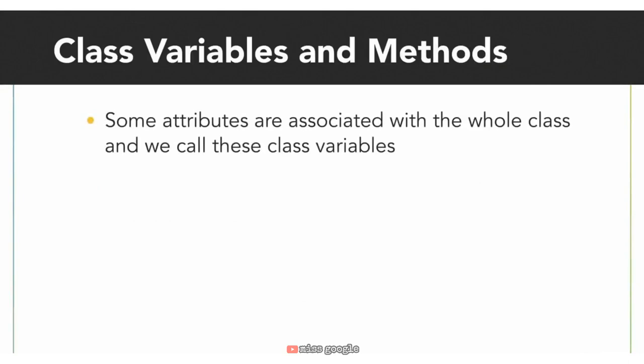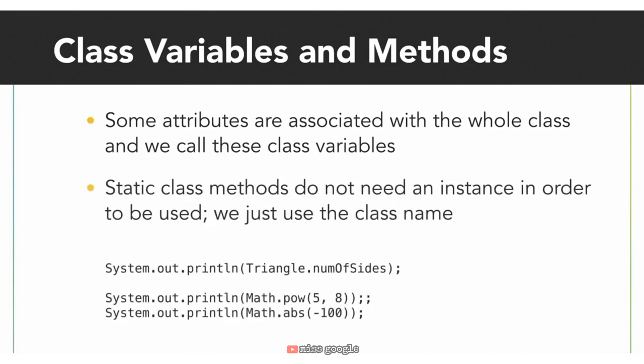These variables and methods are static, and we access them using the class name with the dot operator. To use static class variables and methods, we do not need to create an instance. We can just use the class name.